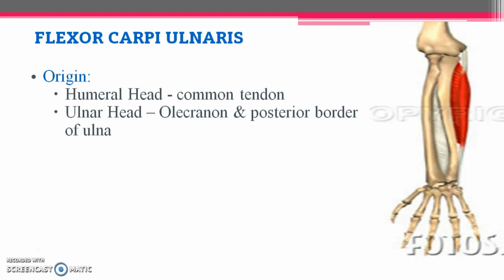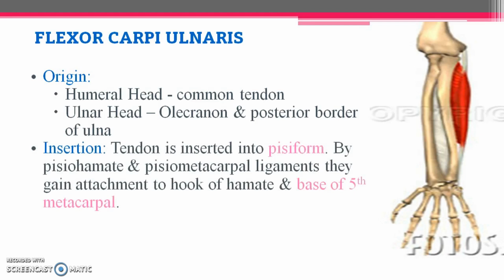Humeral head taking origin from medial epicondyle, ulnar head taking origin from ulna's olecranon process and posterior border. Now talking about insertion, it is forming a tendon and getting inserted into the medial-most carpal bone, that is pisiform bone, and then by pisohamate and pisometacarpal ligament they gain attachment to hook of hamate also. Along with that it is getting attached to the base of fifth metacarpal bone.